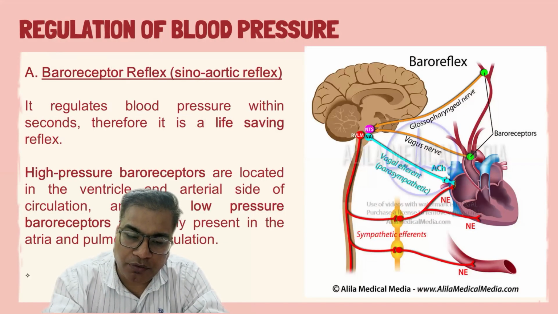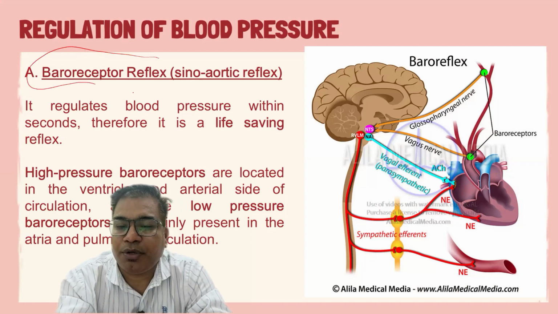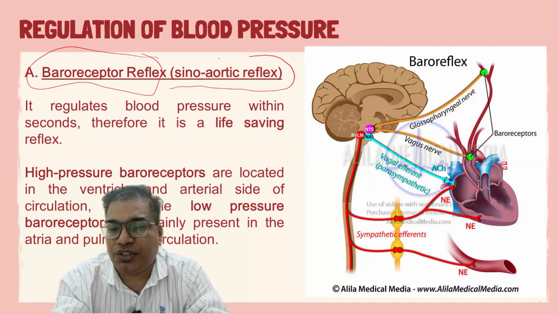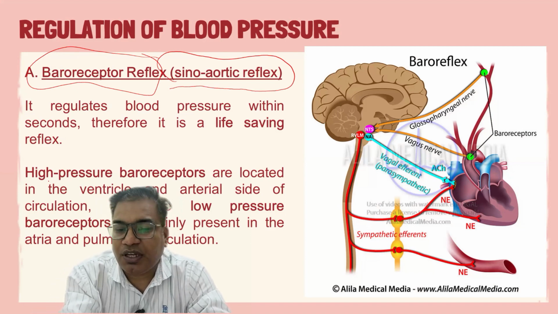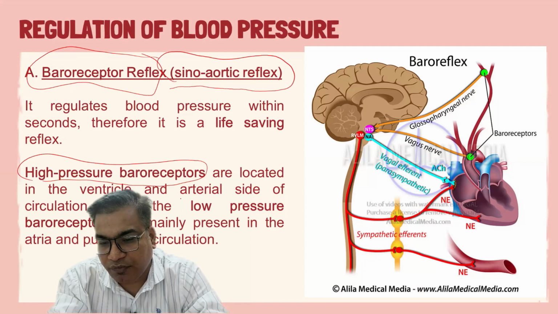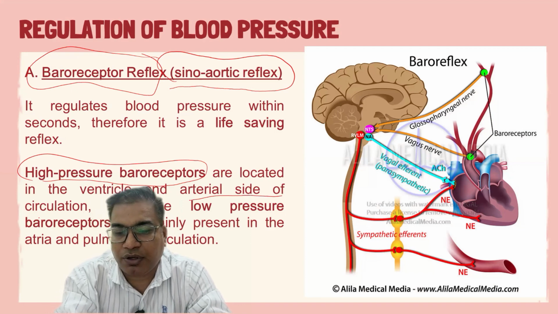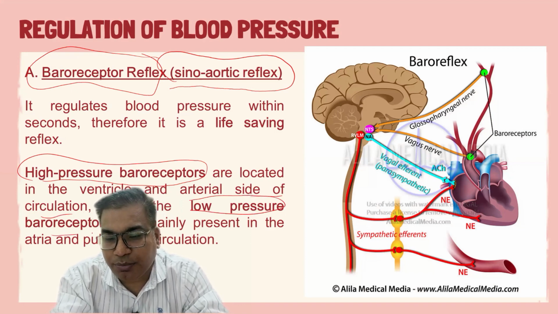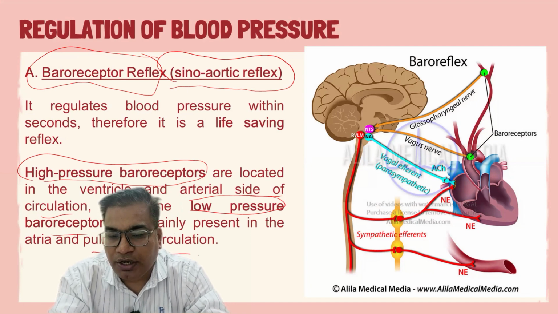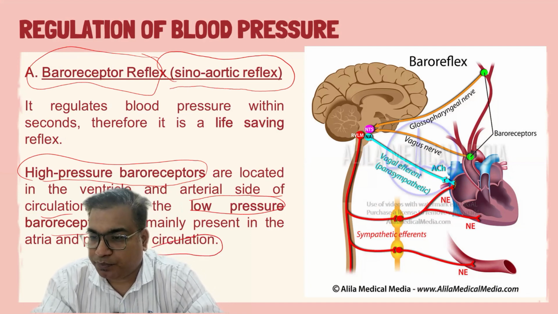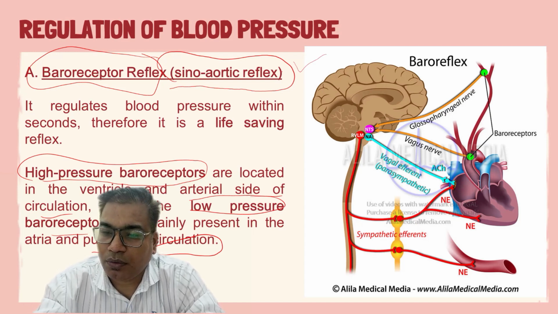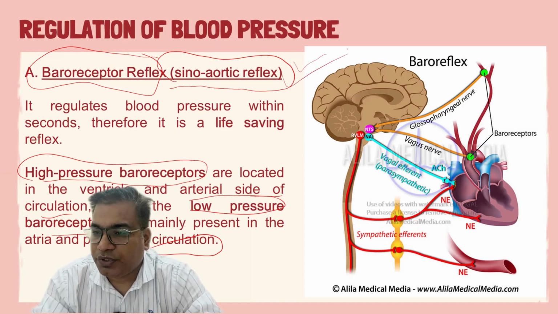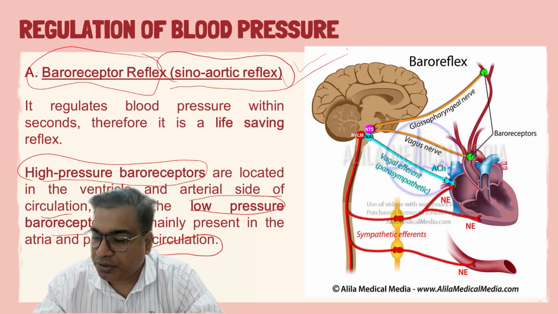The first and the important one is the baroreceptor reflex. It is also called the sino-aortic reflex. Basically, high pressure baroreceptors are located in the ventricles and the arterial side of the circulation, and the low pressure baroreceptors are mainly present in the atria and pulmonary circulation. This is the whole network which is responsible for the baroreceptor reflex.